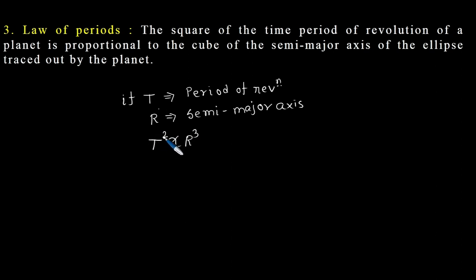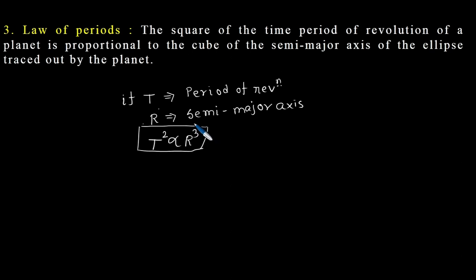So the square of the period of revolution is proportional to the cube of the semi-major axis of the ellipse. We will prove this relation later when we discuss Newton's universal law of gravitation.